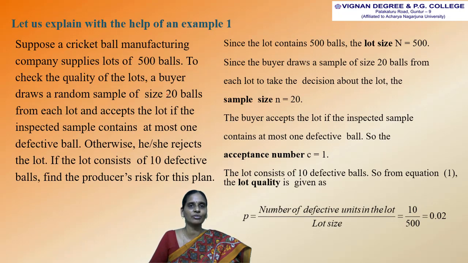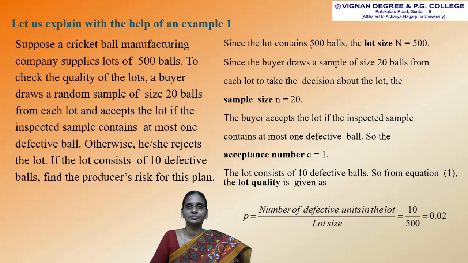Let us explain with the help of an example. This example we already discussed in the previous lecture. Suppose a cricket ball manufacturing company supplies lots of 500 balls. To check the quality of the lots, a buyer draws a random sample of size 20 balls from each lot and accepts the lot if the inspected sample contains at most one defective ball. Otherwise, he or she rejects the lot. If the lot consists of 10 defective balls, find the producer's risk for this plan.